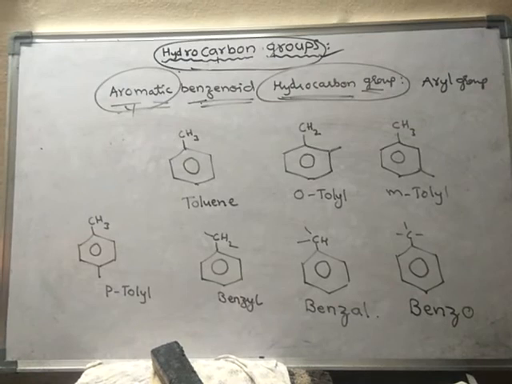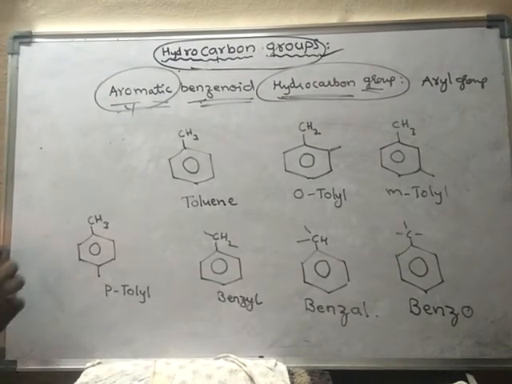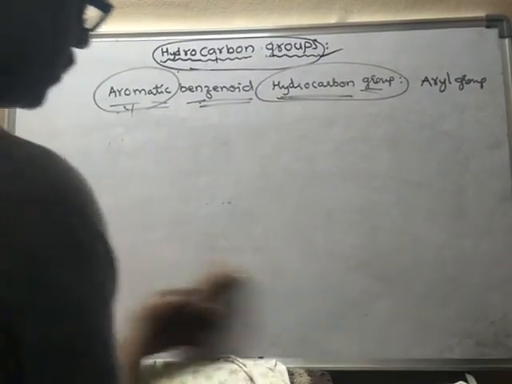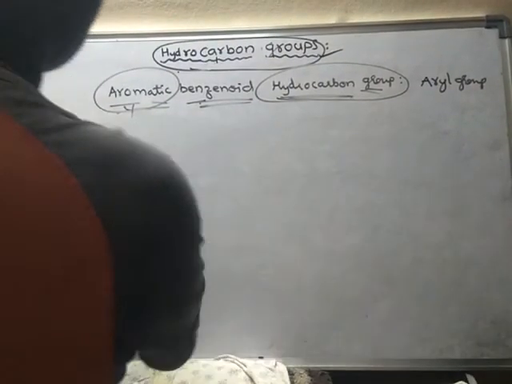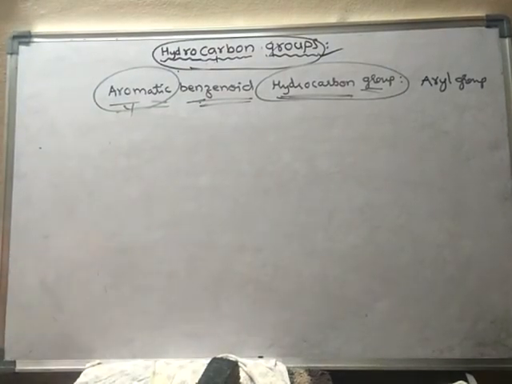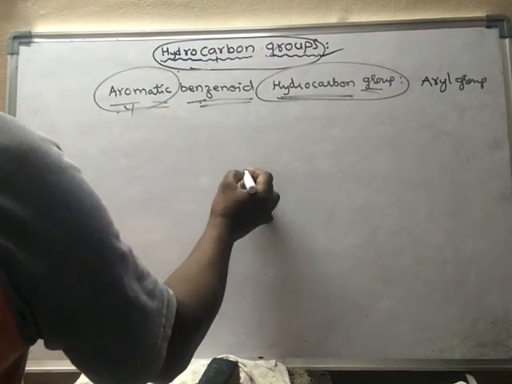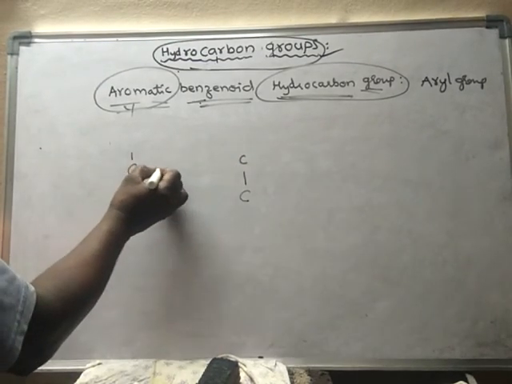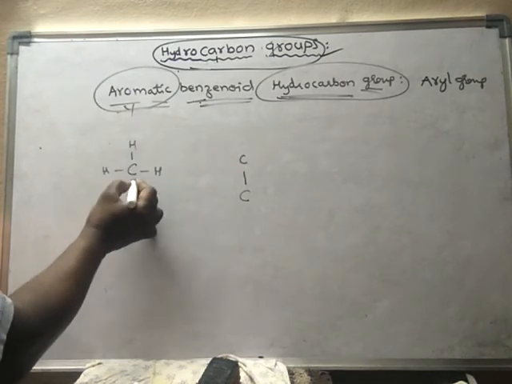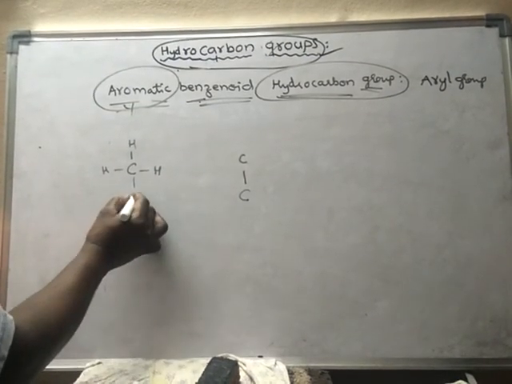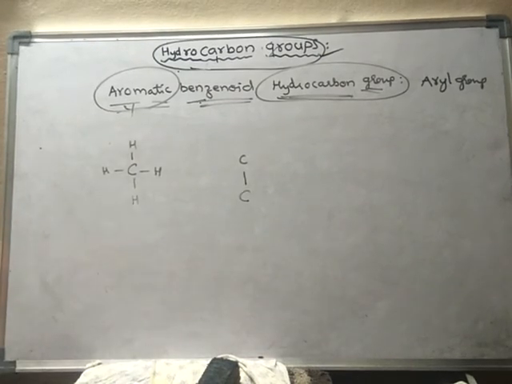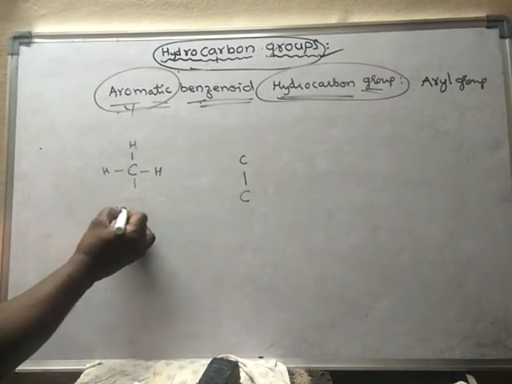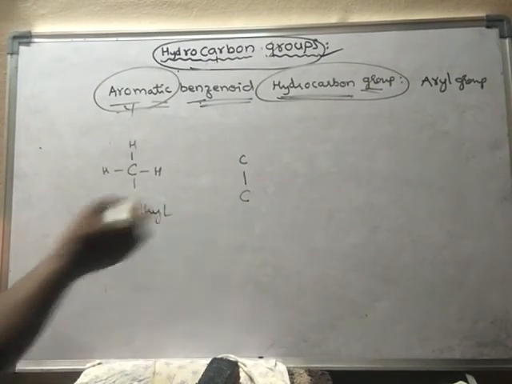So like this. These are some of the examples of aromatic and most important groups. One should practice thoroughly. Suppose I have something like this. Actually this is methane. If I remove one hydrogen, then it is said to be methyl.